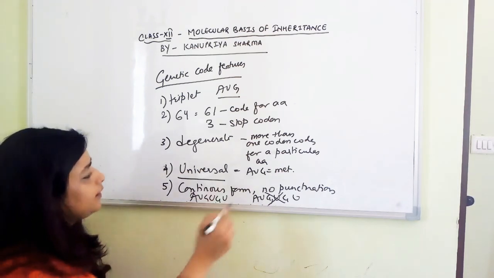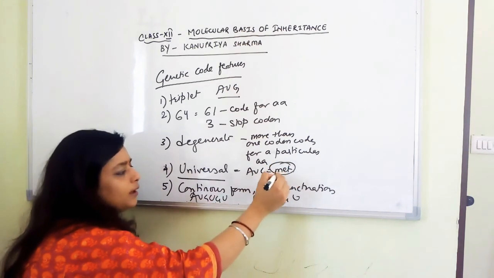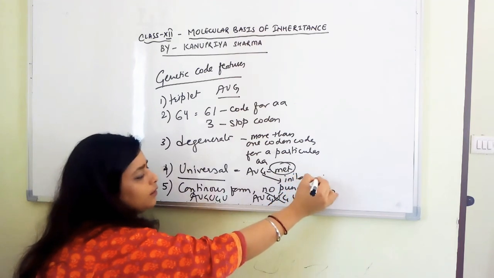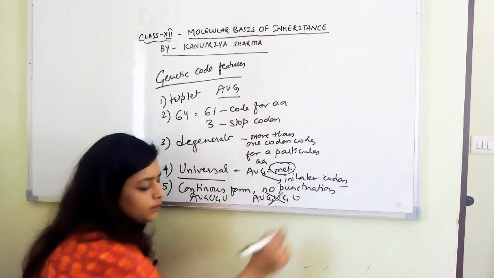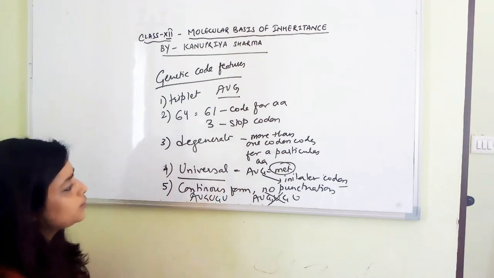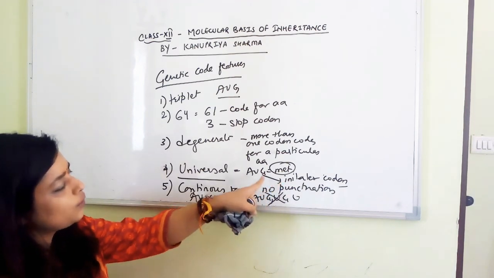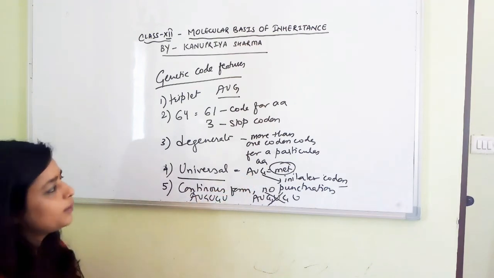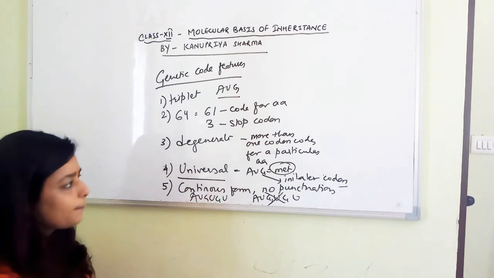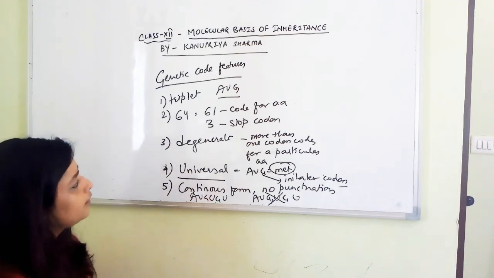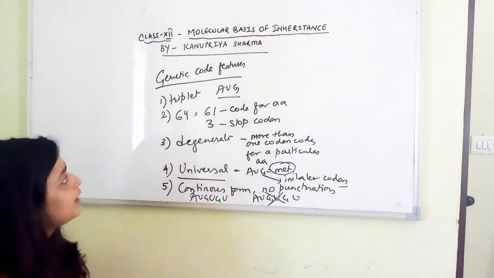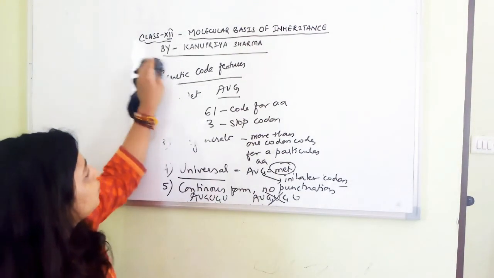And there was one more point, that AUG not only codes for amino acid, but it's also the initiator codon. So it starts the process of translation. It is the start codon as well as codes for methionine. But the stop codons are the ones which actually give signals to stop the process, right? So this is about genetic code.